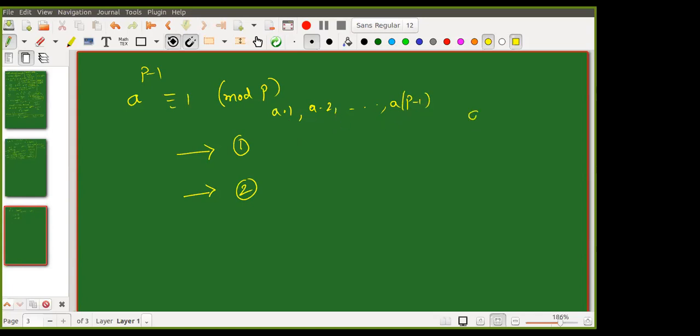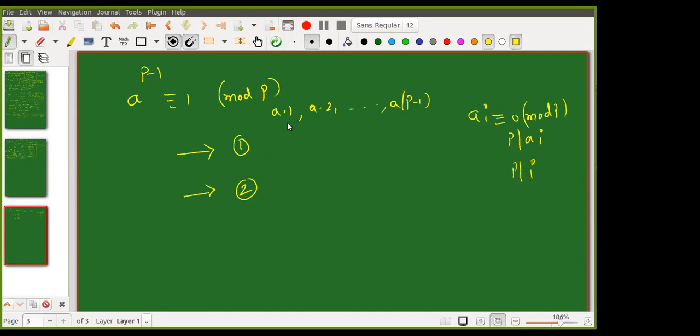They are saying that a into i is not congruent to 0 mod p. Prove by contradiction. Suppose one of them is congruent to 0 mod p. What is the meaning? p divides a i. But i lies between 1 and p minus 1, and GCD of a comma p is 1, so p divides i, which is again a contradiction.